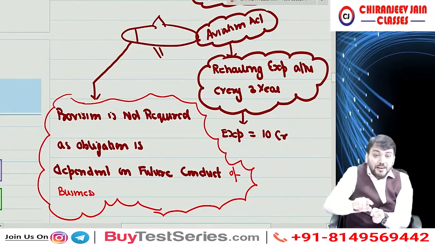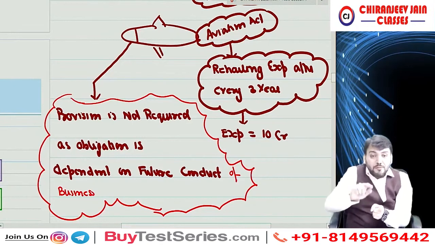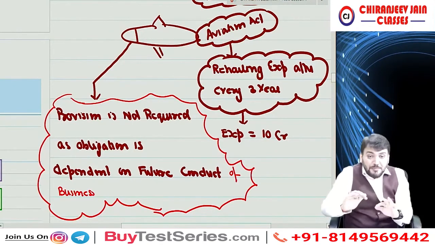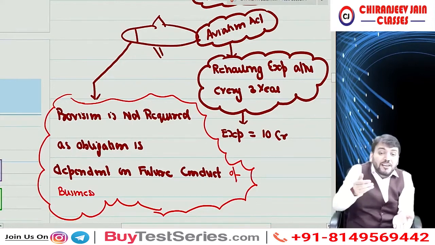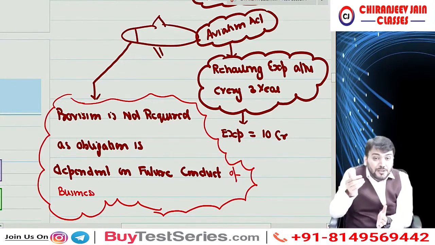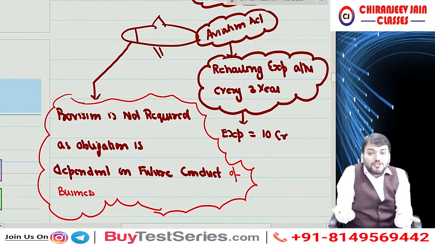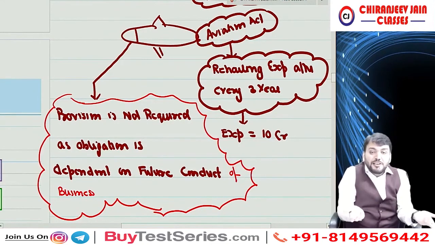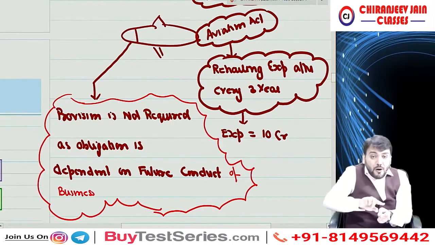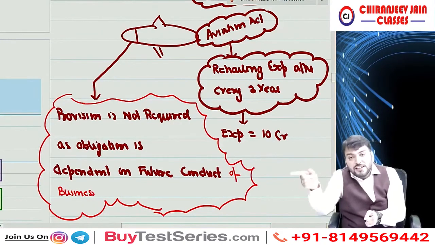So rehauling expenditure will be required only if we use it after 3 years. Management might decide to discard or dispose of such aeroplane, so there is no question of any expenditure for rehauling. So the obligation is dependent on future conduct of business.